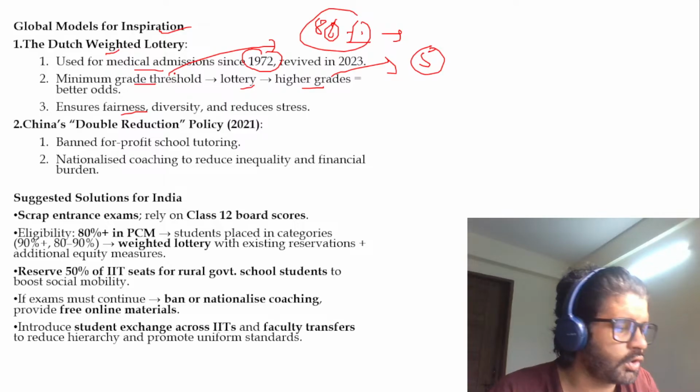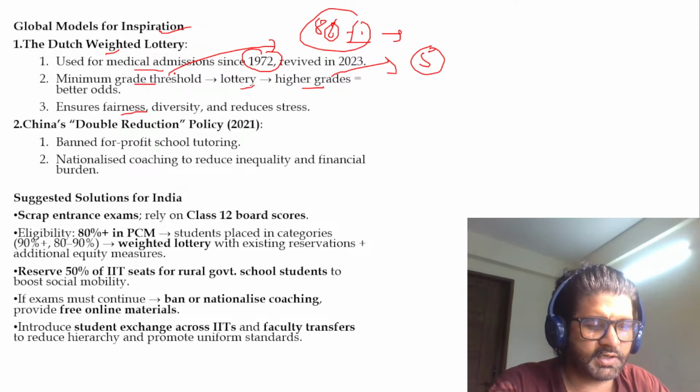What is your view on this Dutch weighted lottery? Did you understand this whole thing? Then we'll talk about China's double reduction policy.